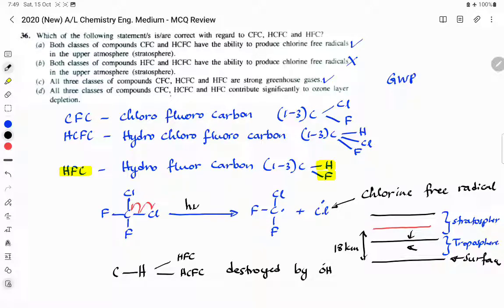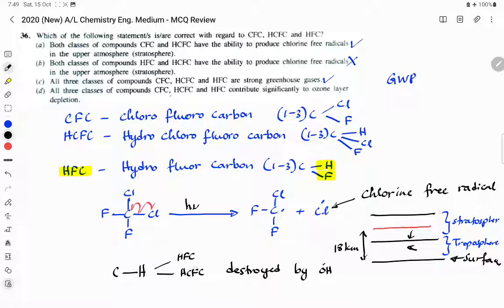There are hydroxyl radicals in the lower atmosphere, that means in the troposphere. So these oxidize these two compounds. Therefore, their residence time in the atmosphere will be far less. Most of the time they don't reach the upper atmosphere.